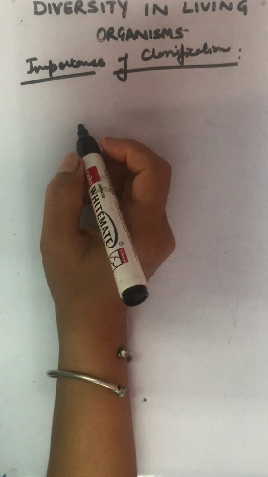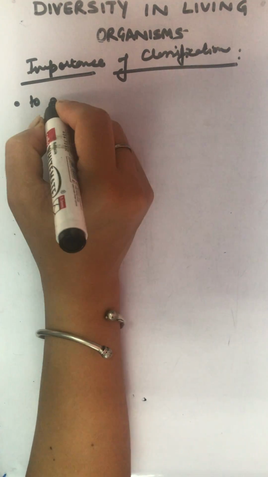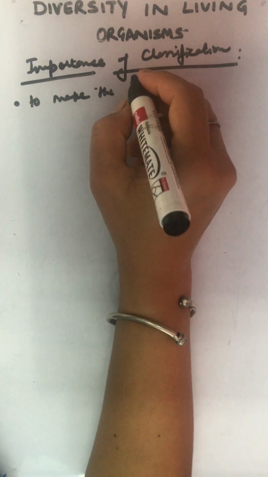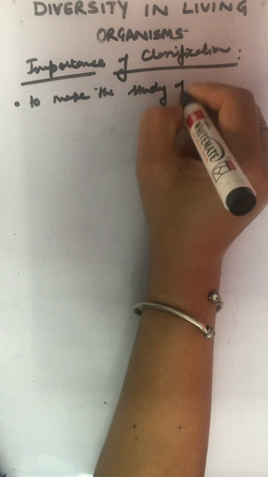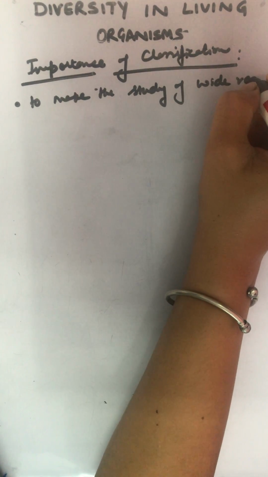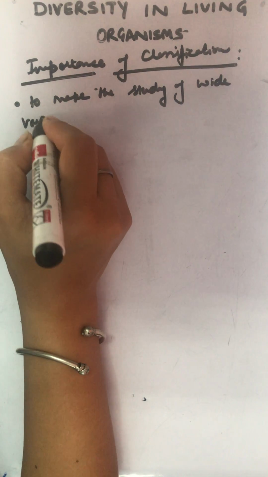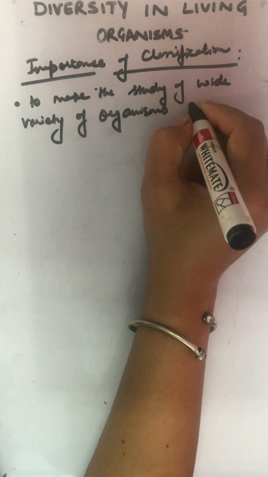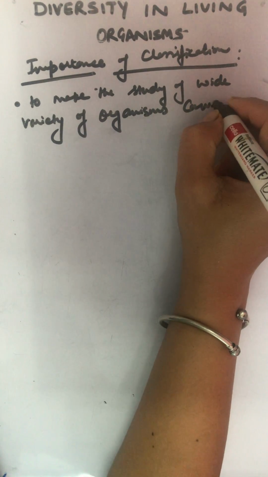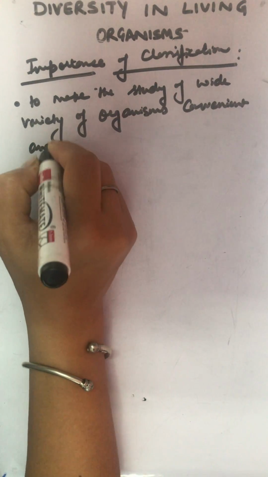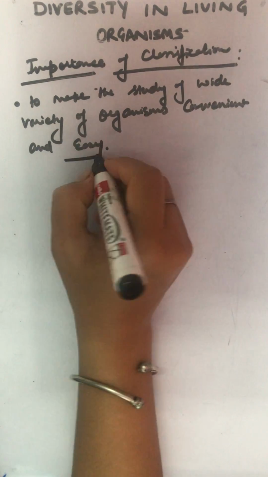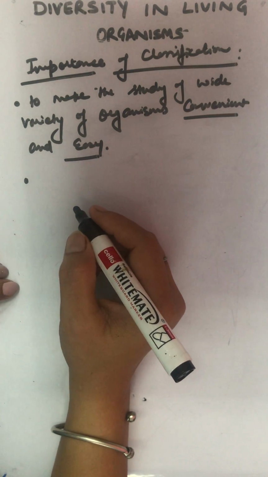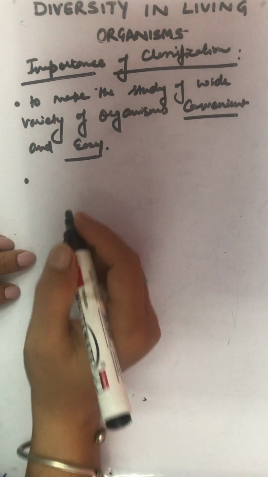It is very important because it makes the study of wide variety of organisms convenient and easy. You can easily study them when you know whether they are prokaryotic or eukaryotic, whether they synthesize their own food or are they heterotrophic in nature. So it is very convenient.